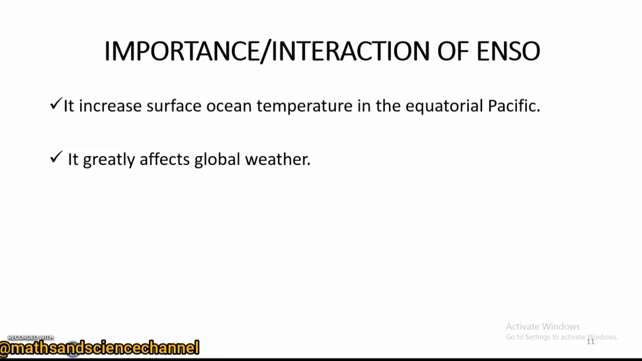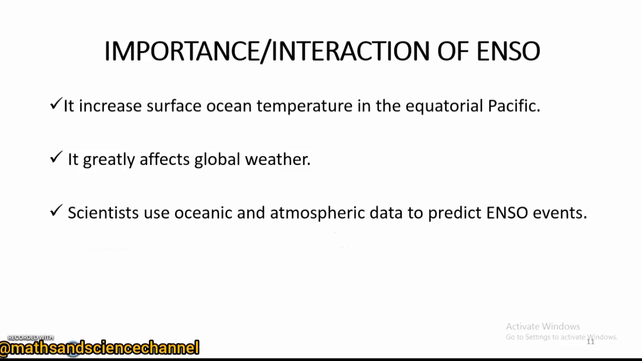As we look at other phases, we realize that there were some portions where we experienced convective activities, tropical cyclones, storms, and heavy rainfall. But in the opposite direction, we're experiencing drought conditions, which lead to potential bushfires and others, right? So it also affects global weather. Scientists also use oceanic and atmospheric data to predict ENSO events. We'll look at it more with a diagram later in the slide.